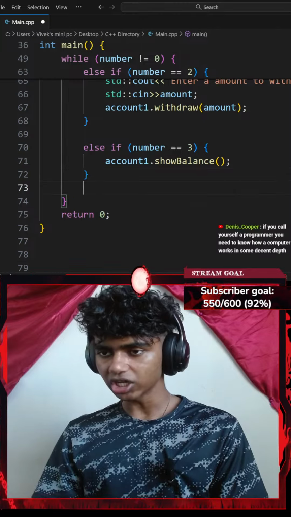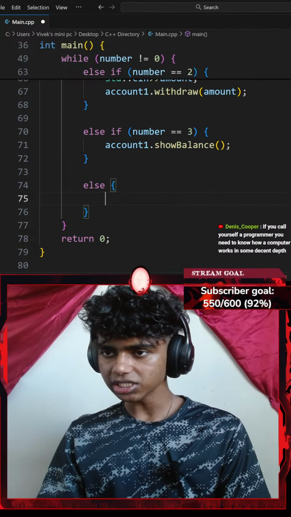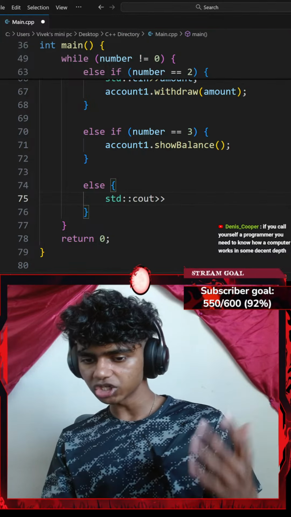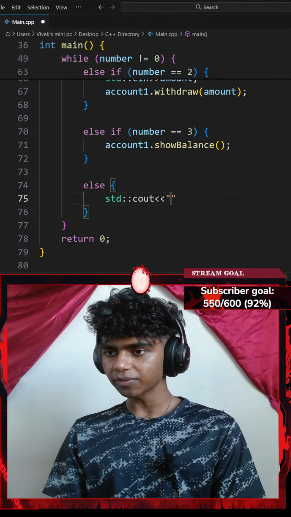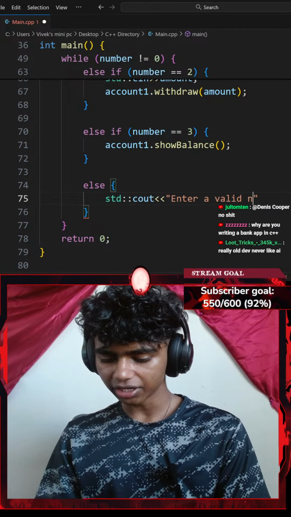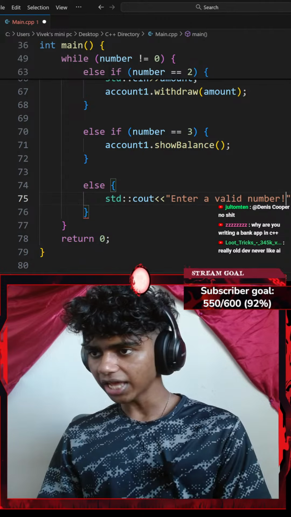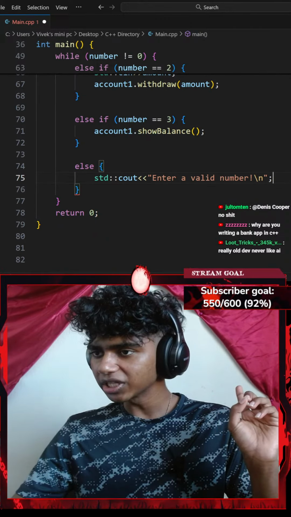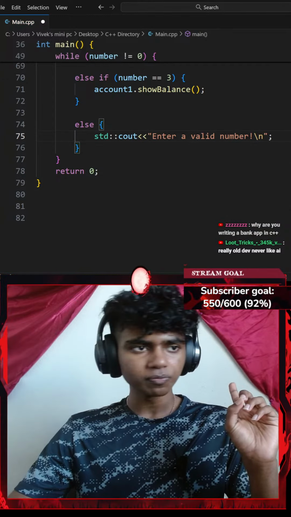Okay, and that's pretty much it. Lastly, let's go with an else clause. I'll type something like a standard console output with an insertion operator. I'm gonna say something like enter a valid number, exclamation, with a new line, ending with a semicolon. Okay, I think that should be pretty much it.